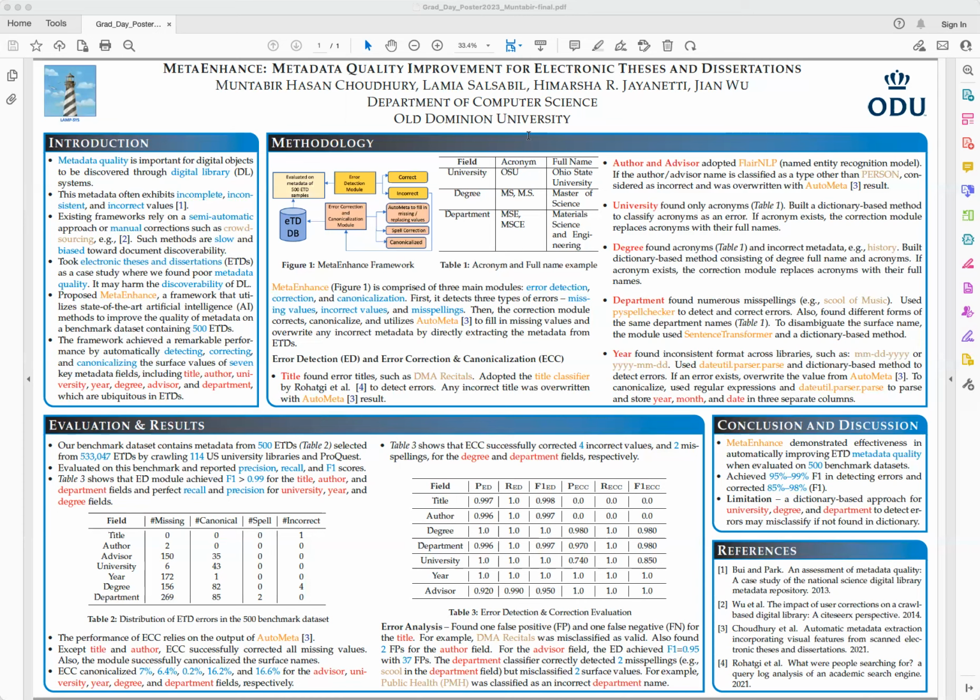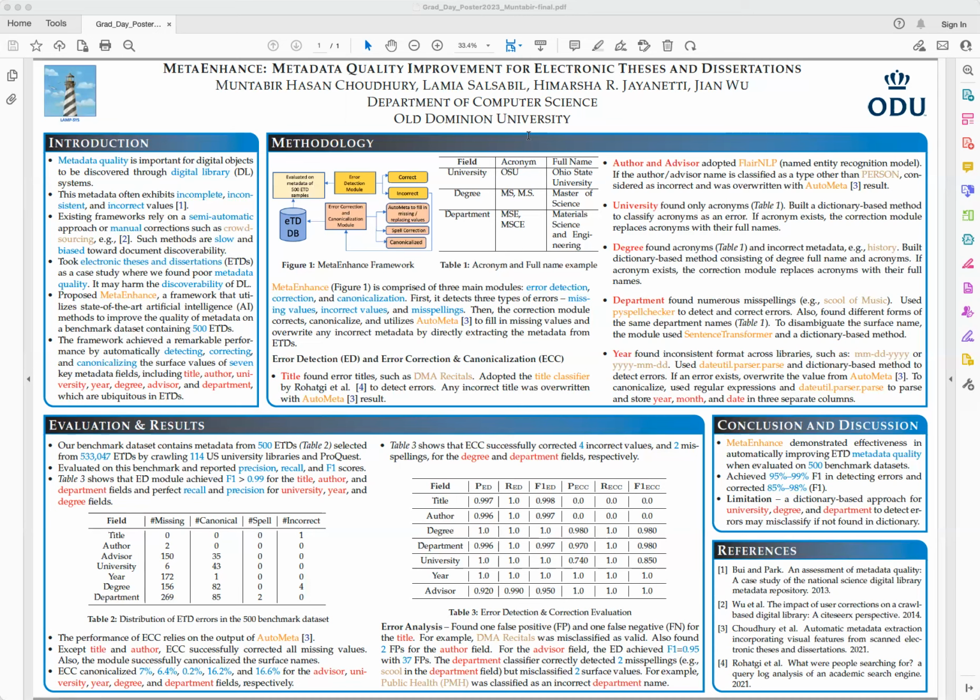So for our evaluation results, as we already talked about, we compiled a benchmark dataset which consists of 500 ETDs metadata, which is selected from over 500,000 ETDs by crawling 114 US university libraries and ProQuest. We evaluated against this benchmark and reported precision, recall, and F1 scores. From Table 3, we can see that the error detection module achieved an F1 score greater than 0.99 for the title, author, and department fields, and perfect recall and precision for university, year, and degree fields.